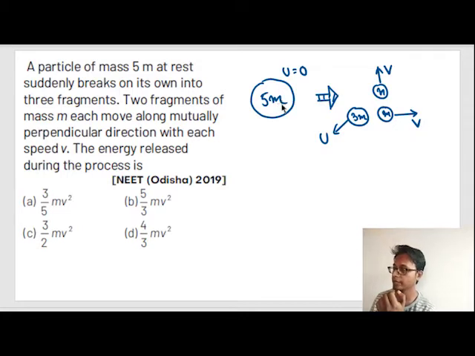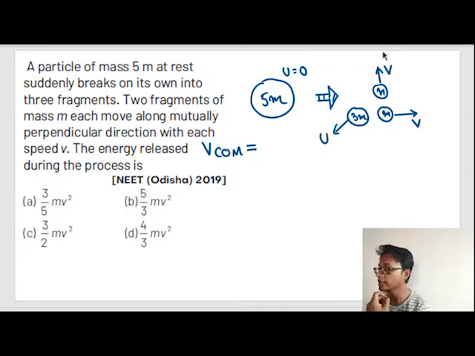Because the velocity of center of mass before and after the explosion would be constant, because no external force is acting on this object. Is there any external force acting on this object? No. The force during an explosion is always internal, so there was no external force acting on this system, okay. So we can say that velocity of center of mass of this system is conserved, okay. So velocity of center of mass is constant. So what is the velocity of center of mass? How do we know?